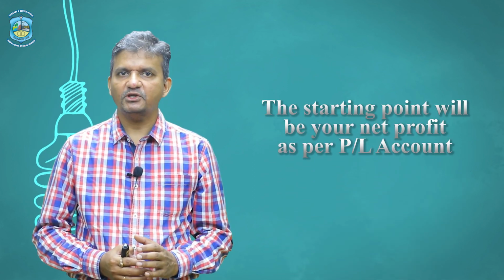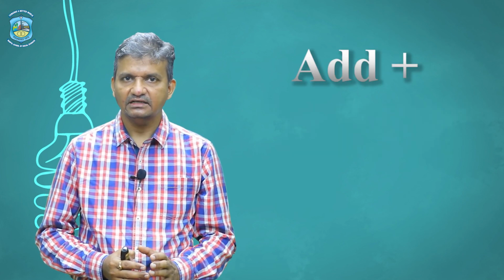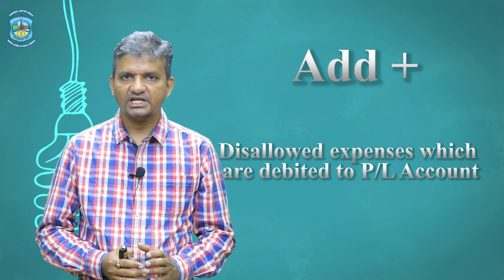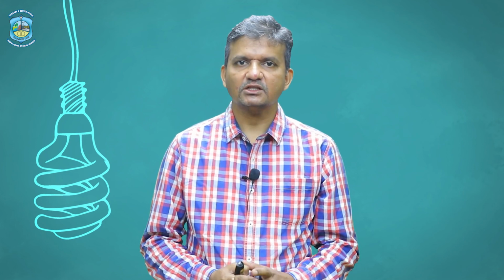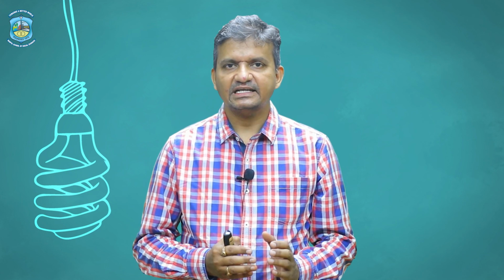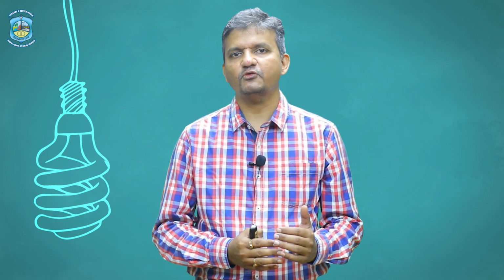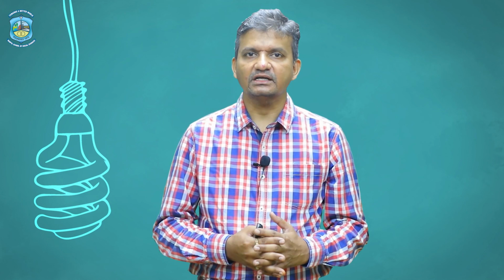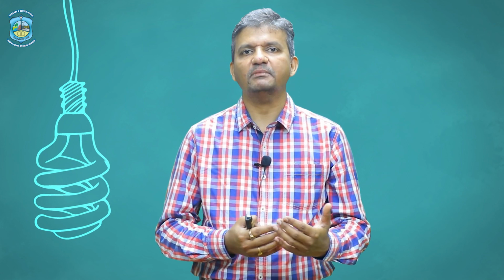The starting point will be your net profit as per profit and loss account. Then we add disallowed expenses which are debited to P&L account. Now what do we mean by the word disallowed expenses? Disallowed expenses are those expenses which are not related to business but they are debited to P&L account, because of which your net profit shows a reduced figure. Now we need to correct it, hence we need to add back that amount.